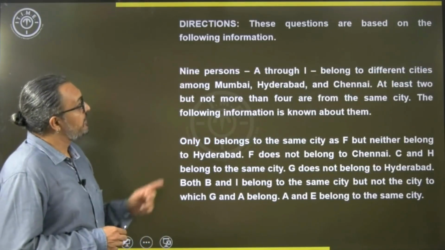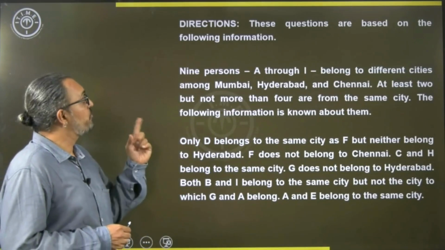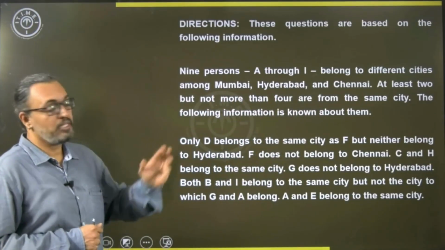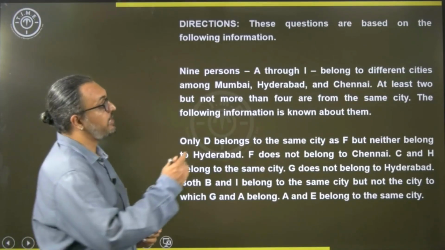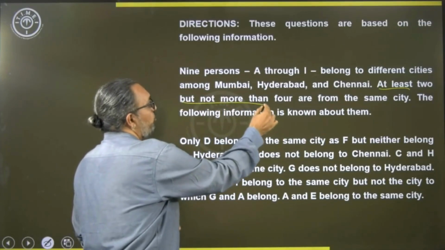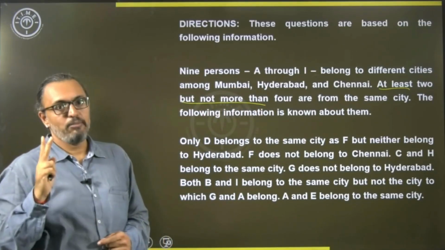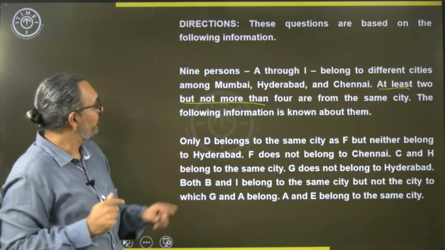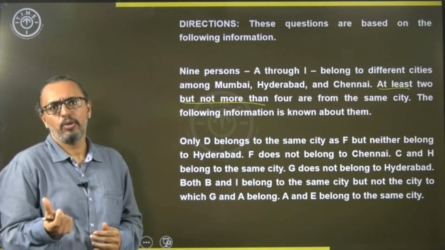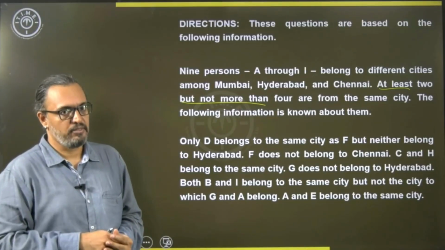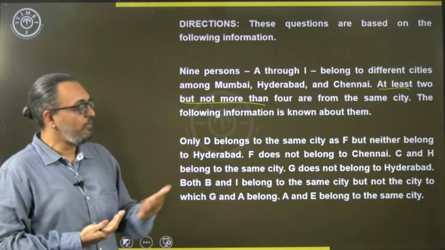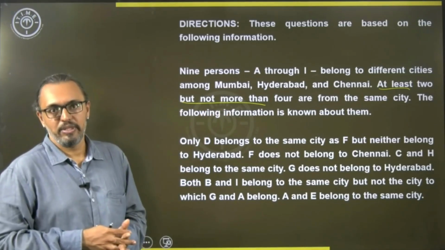Now, coming to the questions. He says 9 persons A through I belong to different cities among Mumbai, Hyderabad and Chennai. So, there are 9 persons and only 3 cities are mentioned. He says at least 2 but not more than 4. So, at least 2 is minimum 2 per city, not more than 4 are from the same city. So, not more than means less than or equals to, means maximum you can have 4 persons, correct. So, we need to distribute those 9 people based on this minimum and maximum limit.